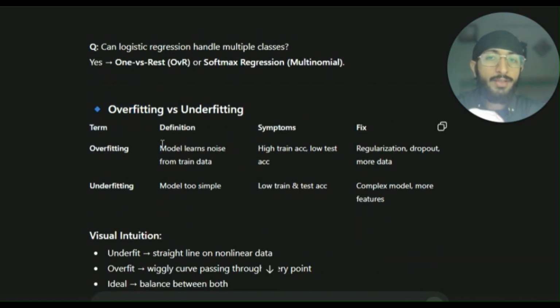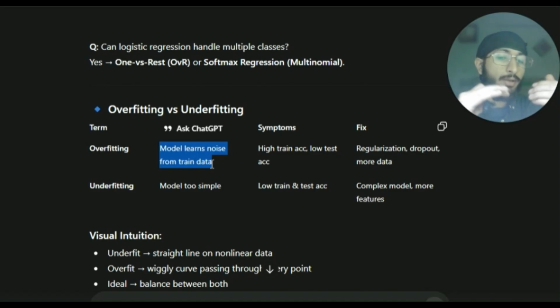Now, overfitting versus underfitting. Overfitting means that the model learns the noise from the trained data. That is, it does not generalize well. It basically learns all the data from one sample, and it is not able to generalize to other test models, right? Symptoms are high training accuracy and low test accuracy. Fix is regularization, apply dropout, or get more data.